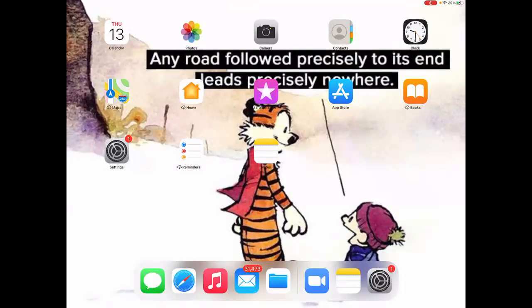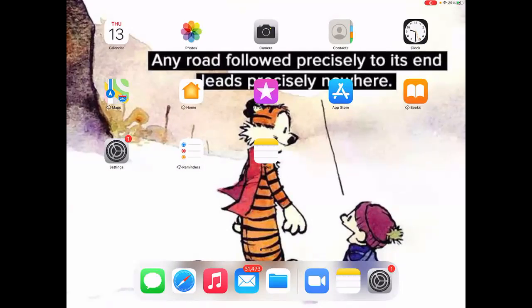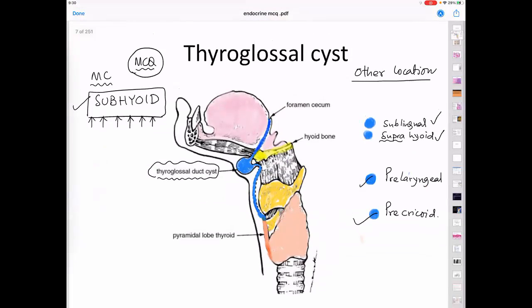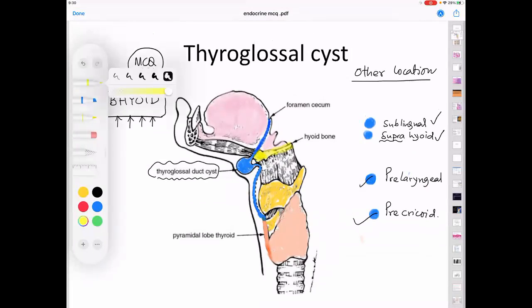So when the tongue is protruded, the answer to this lies in this picture. I hope all of you will agree, when the tongue is protruded, this is very simple to understand, that this is the muscle, if the tongue is coming out, genioglossus. Now tell me one single line answer.